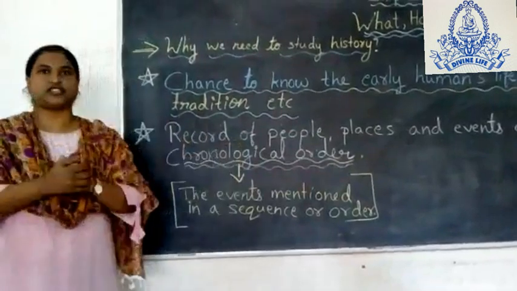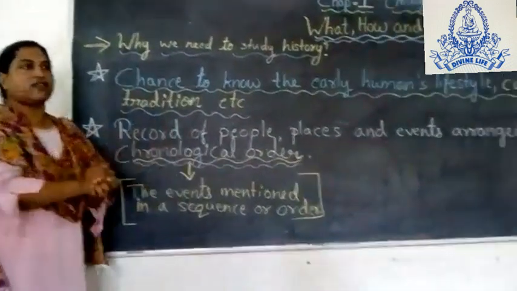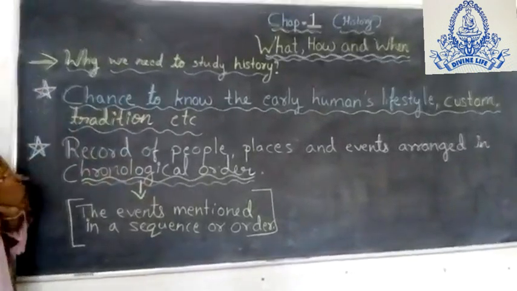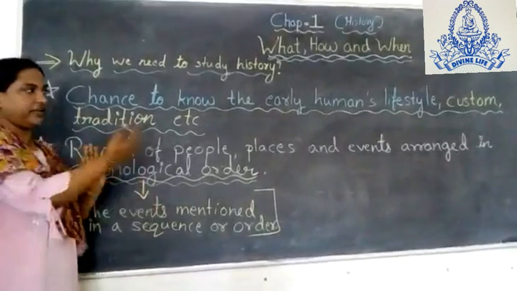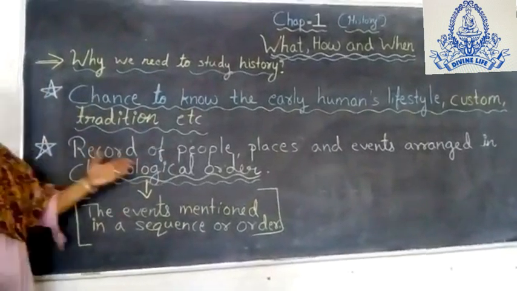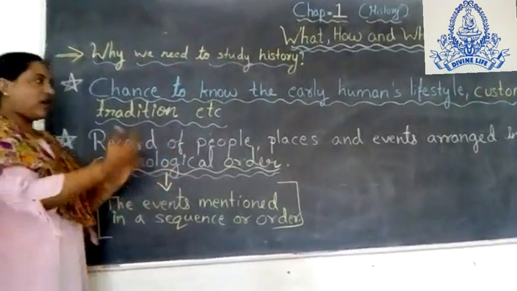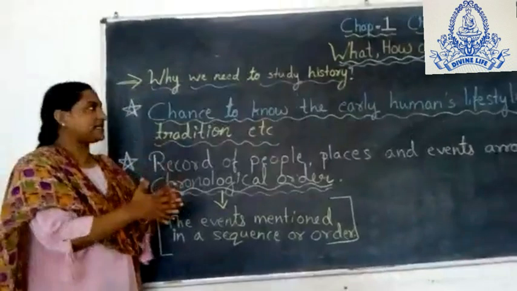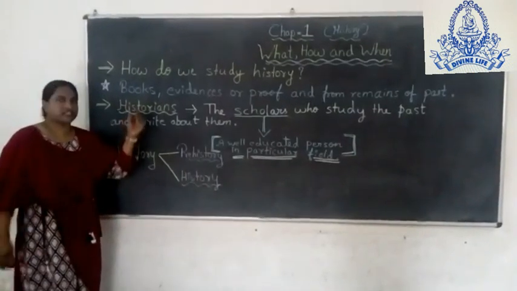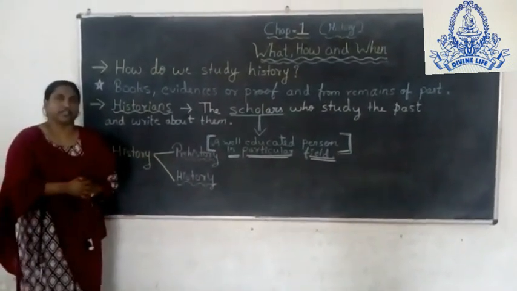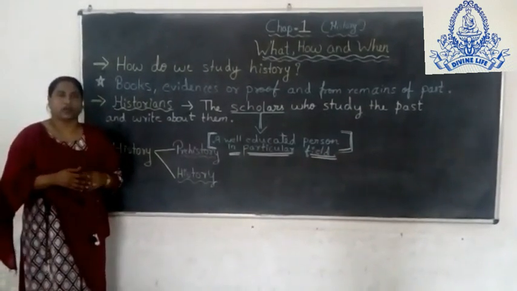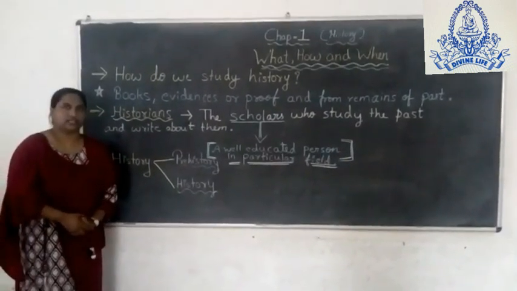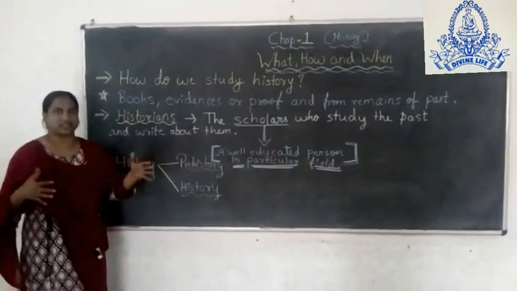History gives us the knowledge about events and their causes. For example, we can see the study of growth and development of different societies, and the role of our leaders in our freedom struggle. For example, we can take Mahatma Gandhiji, Rani Lakshmibai, and why they behaved like that at that time. All this we can understand by studying history. History touches us in some way or other. For example, if we want to know our roots, our festivals, our cultures, we must study history. If we study history, we can get the answers to all.